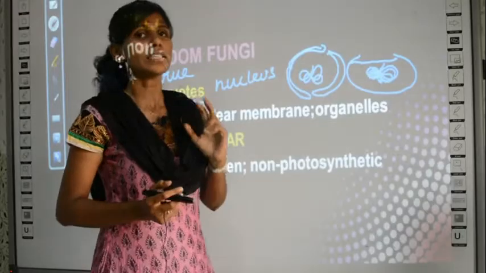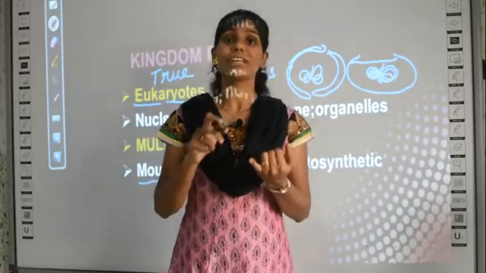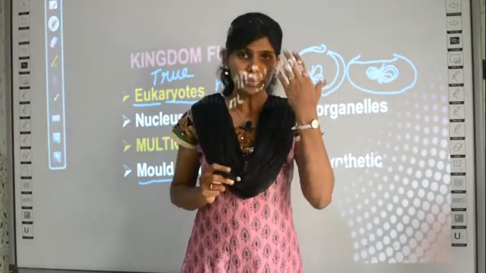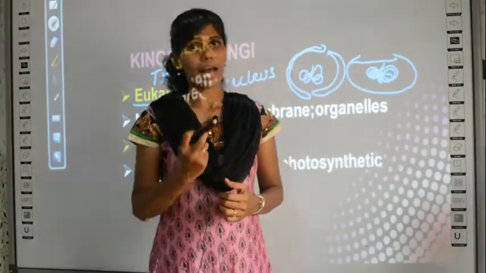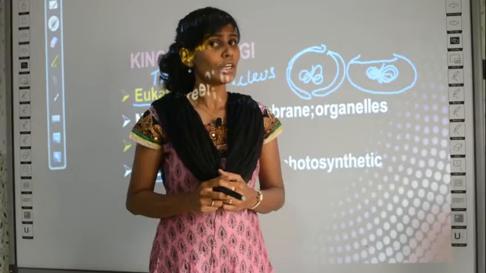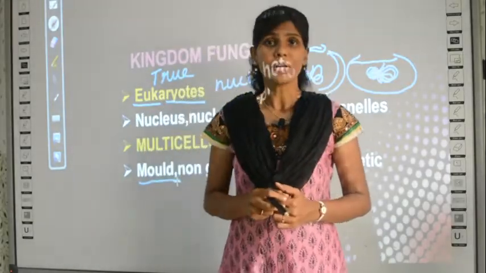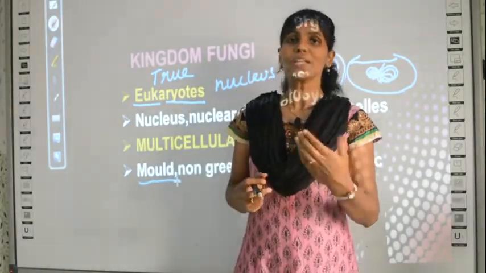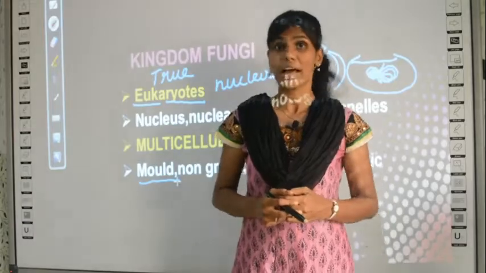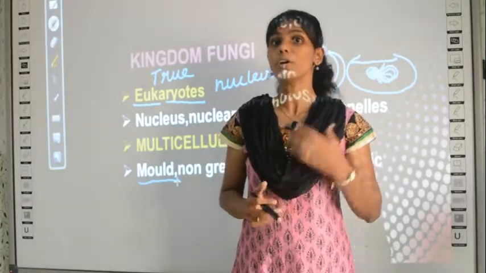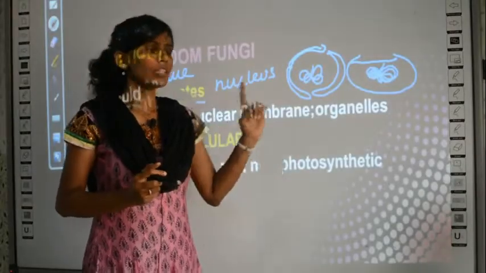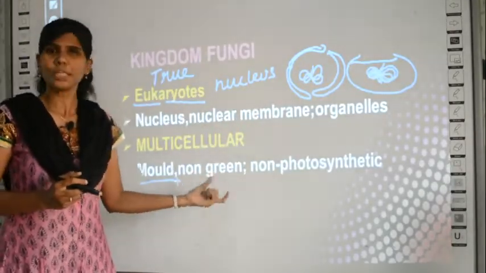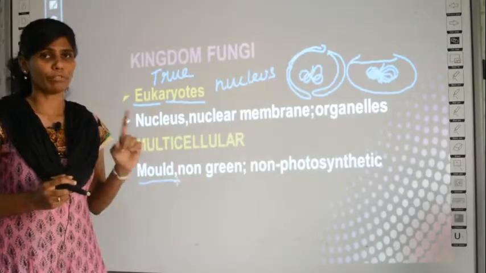Suppose an organism is green, for example an alga or a plant, it means those organisms have chloroplast in them. Chloroplast contains a pigment, right? So if something is green in color, it means they have chlorophyll in them. But fungi are non-green, which means they do not have chlorophyll.